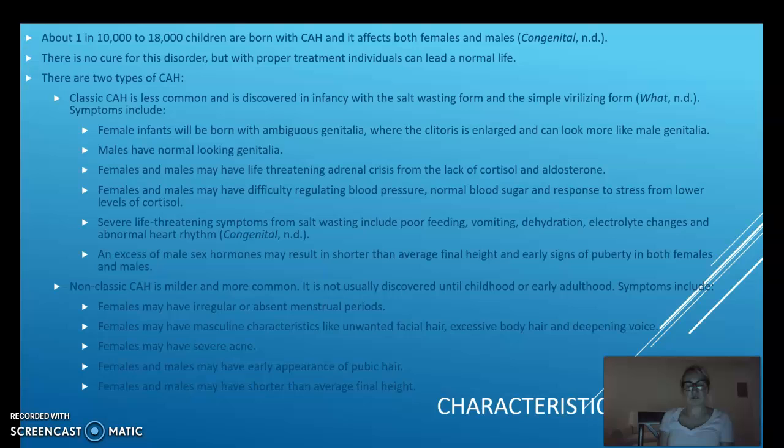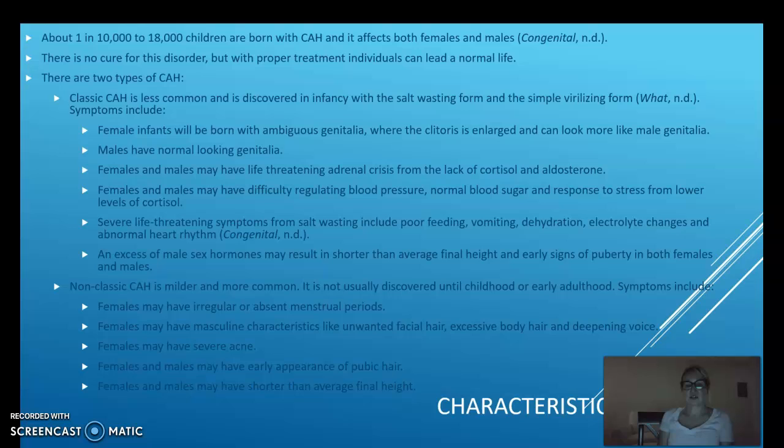Females and males may have life-threatening adrenal crisis from lack of cortisol and aldosterone. Females and males may have difficulty regulating blood pressure, normal blood sugar, and response to stress from lower levels of cortisol. Severe life-threatening symptoms from salt wasting include poor feeding, vomiting, dehydration, electrolyte changes, and abnormal heart rhythm. An excess of male hormones may result in shorter than average final height and early signs of puberty in both females and males.